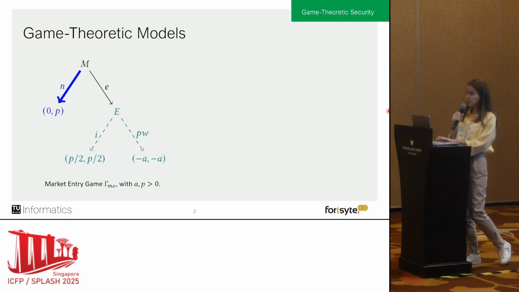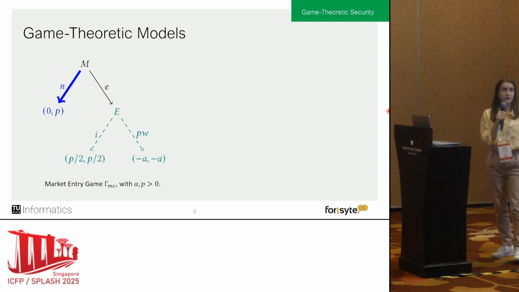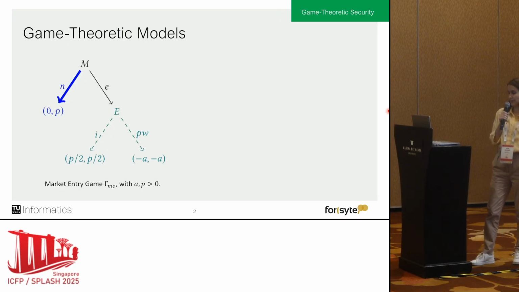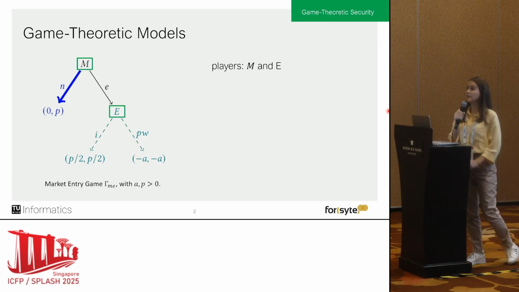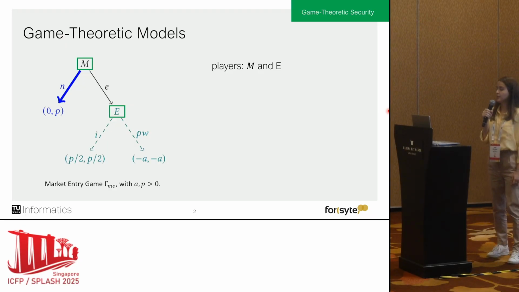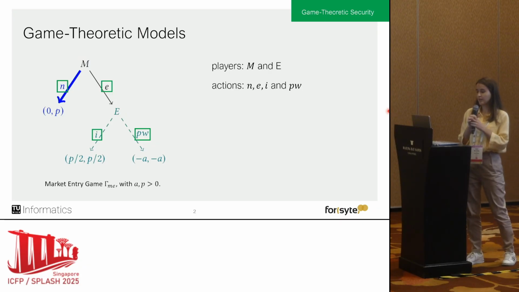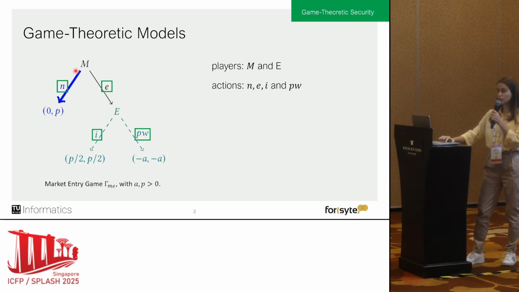So how is it done? Well, blockchain protocols or any other protocols are first translated into game-theoretic models, and on this slide we can see one small example. This is called the market entry game, and as we can see, we have two players, M and E. M is a company that is about to enter the market, and E is a company that is already established. The players can take actions, so at the very beginning, M can either choose not to enter the market or enter the market.